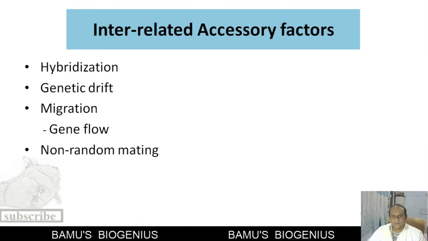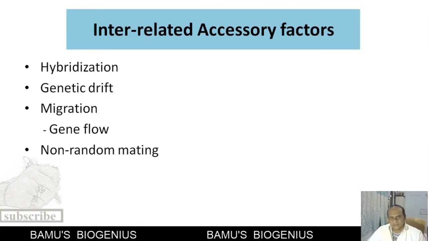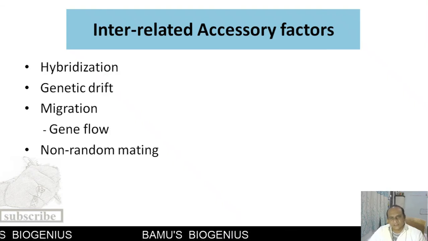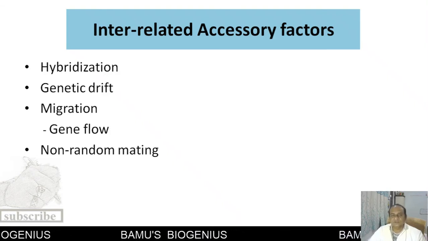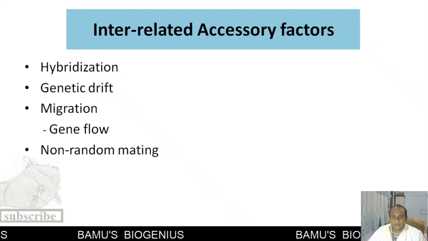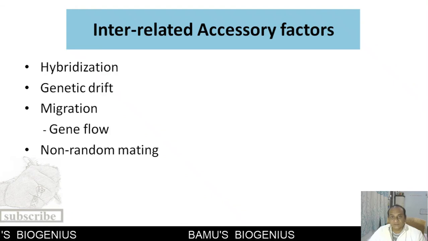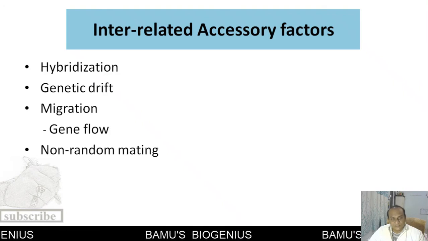Now, apart from these major factors that are responsible for addition of variation in a population, there are some interrelated accessory factors that are also responsible for change in the allelic frequency or deletion of certain kinds of variation from a population. That may be because of extinction, or because of the prevention of breeding between populations.